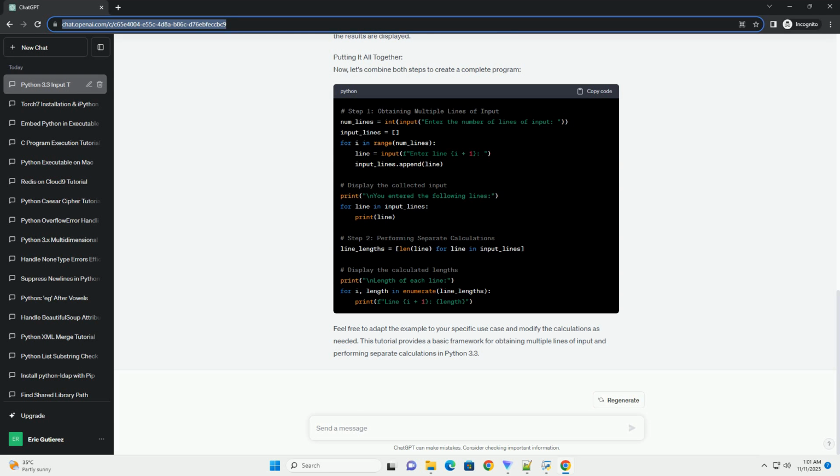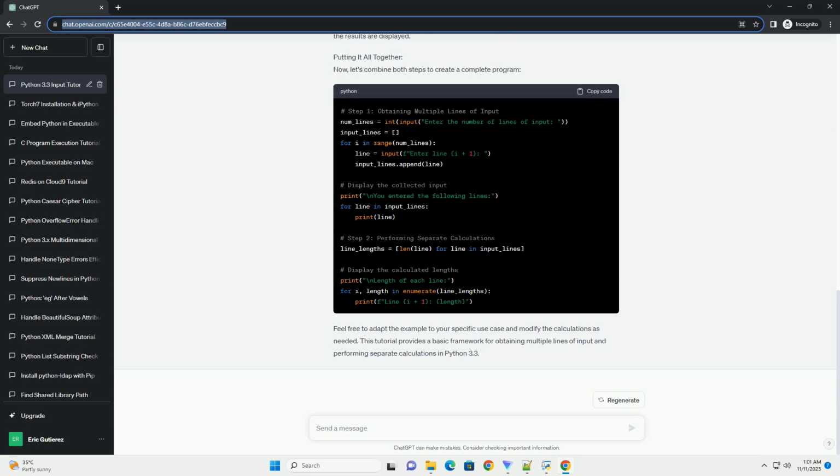Step 1. Obtaining multiple lines of input. In Python 3.3, you can use the input function to get user input. To capture multiple lines of input, you can use a loop. Here's an example of how to obtain multiple lines of input. In this example, the user is prompted to enter the number of lines they want to input. Then, a loop is used to capture each line and store it in a list.